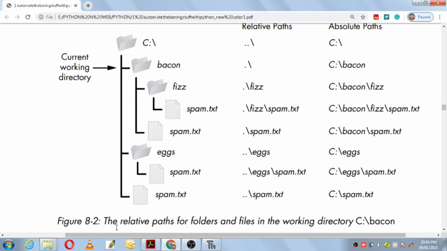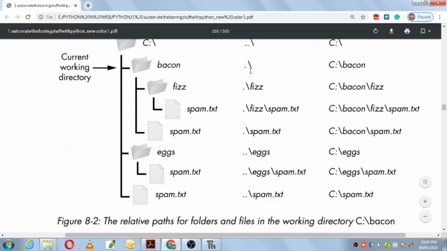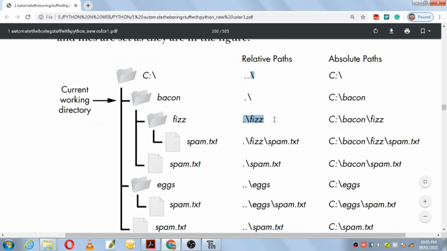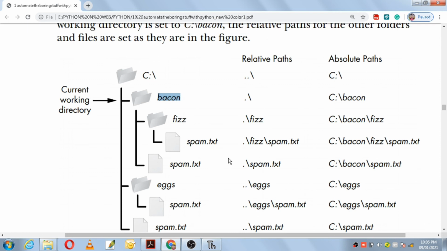Okay, so these were the relative paths for folders and files in the working directory C:/bacon. They showed you how to make use of relative paths with reference to the current working directory bacon. In relative paths you just make use of the single dot for the current working directory and double dots for the parent directory.